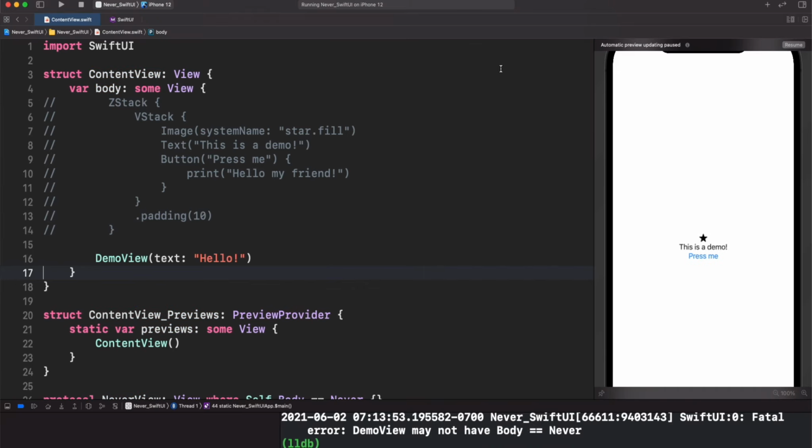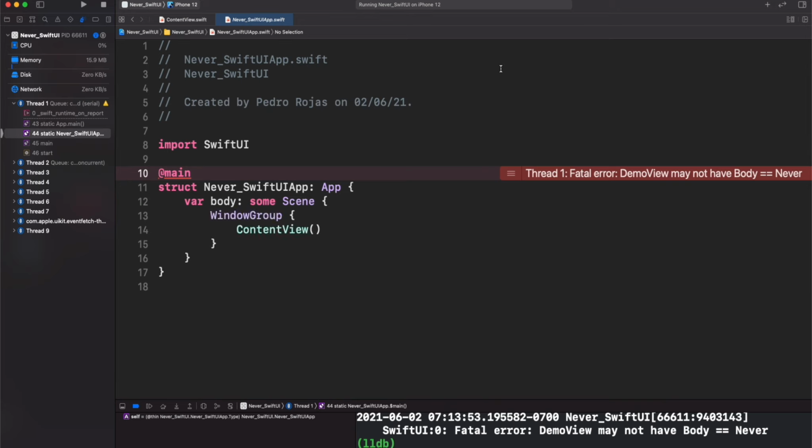Oops, but look at that. We got a crash. And not just that, it's a very specific fatal error saying that DemoView might not have body equal to Never. This is confusing because we already saw that the framework has some views with body equal to Never. Yeah, that is true. However, this is a precondition that the SwiftUI framework made for us.